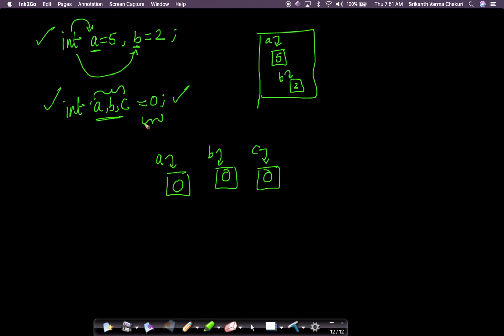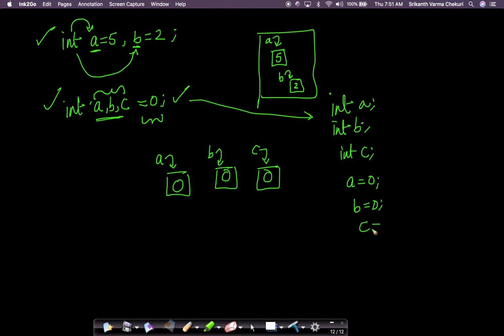Again, this is a much more succinct and shorter way to write it than lengthier code. What is the longest way of writing it? I could write int A, int B, int C, and then A equals 0, B equals 0, C equals 0.